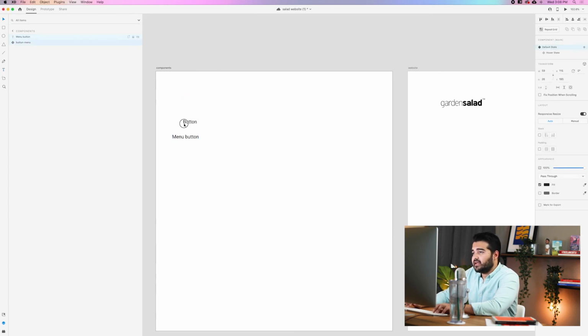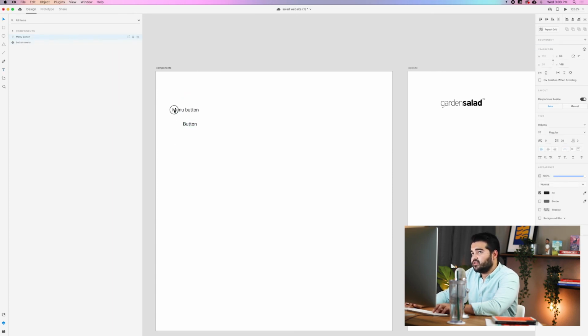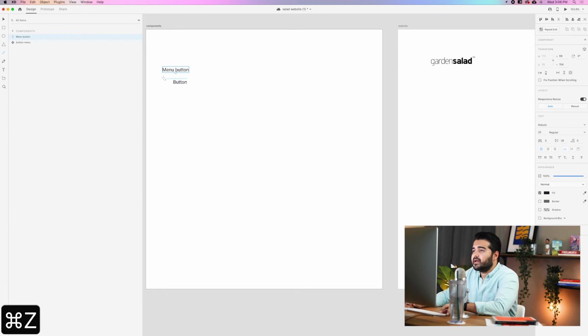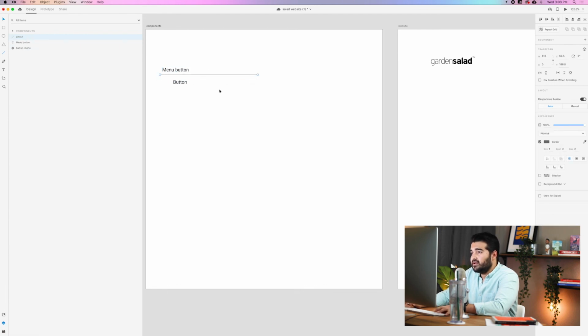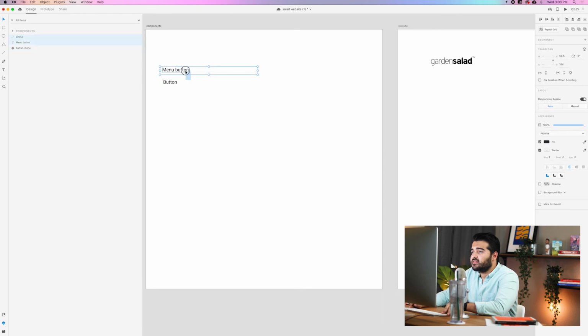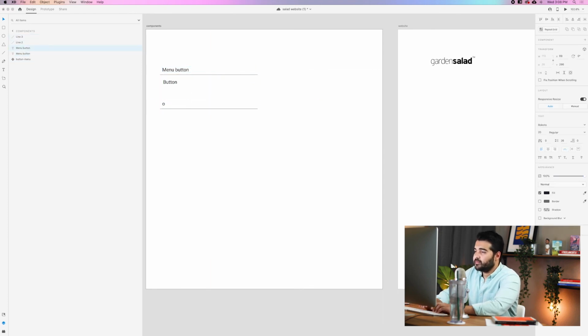So we have the menu button. So I'm gonna make a little section here for it. So a little divider here, so we know that it's a menu button. A little divider right here. And now we have the menu button. And I'm gonna copy this divider with this line, and we're gonna create the order button. So it's gonna be order.